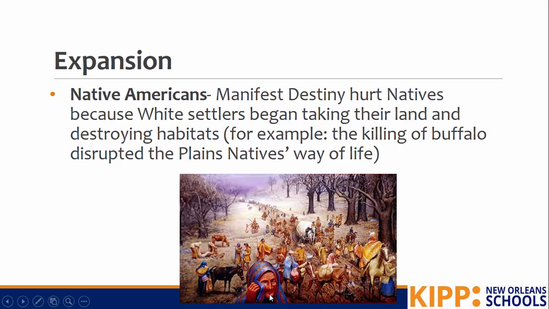Here we see another example of natives losing their land. This is that Trail of Tears that Andrew Jackson issued that forced the natives out of their land to make room for white settlers from America.